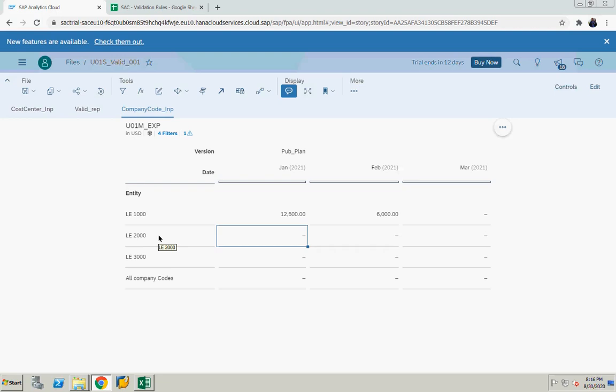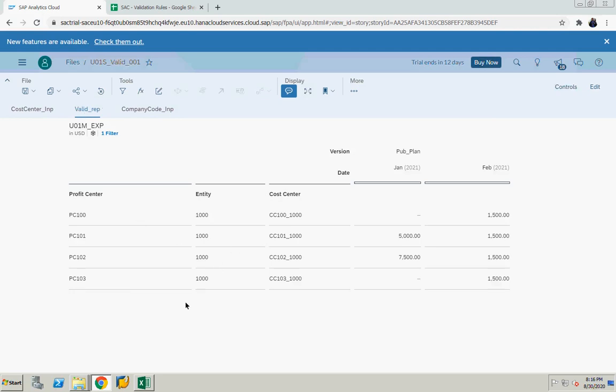Now how will it distribute? Equally, or based on a reference value. If any values are already posted under those cost centers, then based on that reference value, that weight, it will distribute, else it will distribute equally to all the cost centers under this particular 2000 company code. So let's see. Now this is my report. In this, for 2000 relevant data is not there.